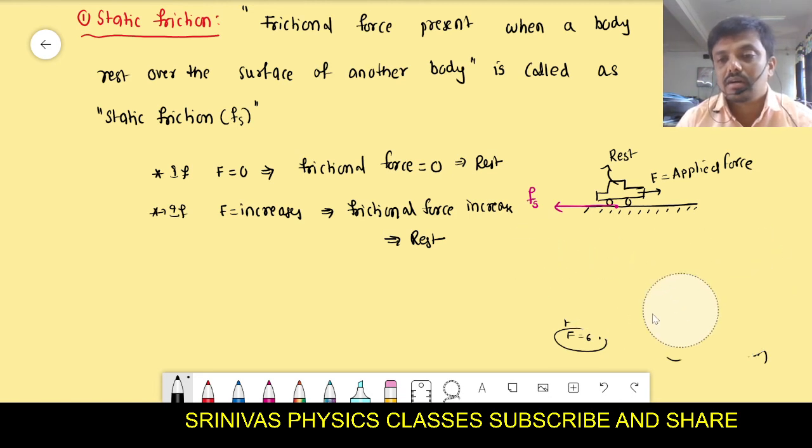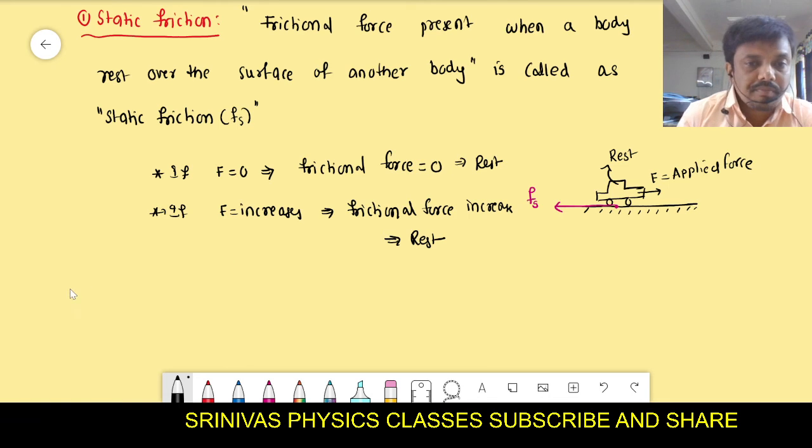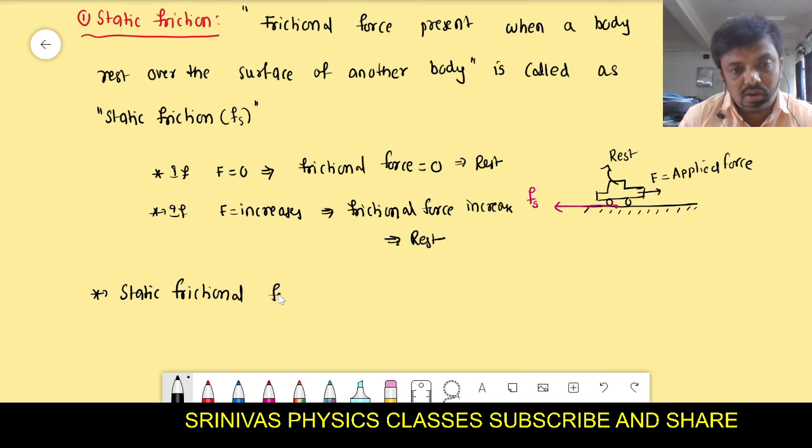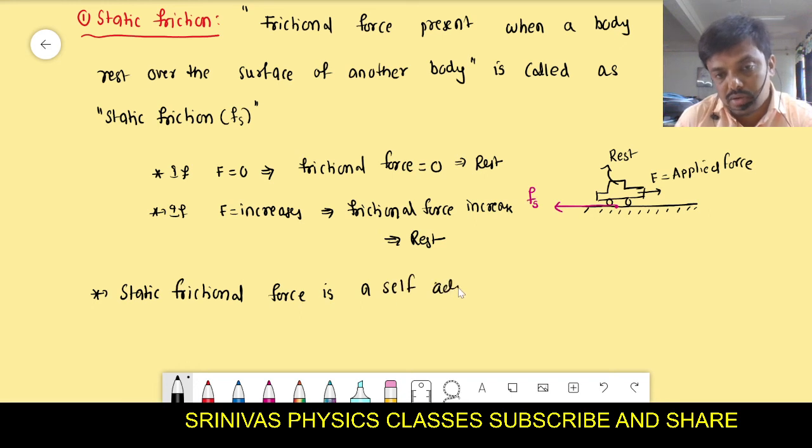The static frictional force is a self-adjusting force. Its value increases with the applied force. Static frictional force is a self-adjusting force.